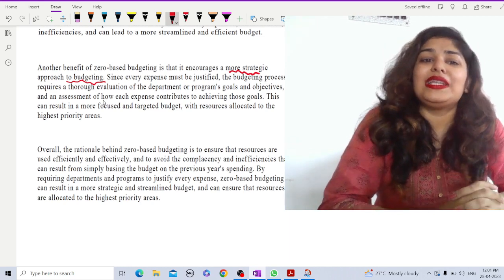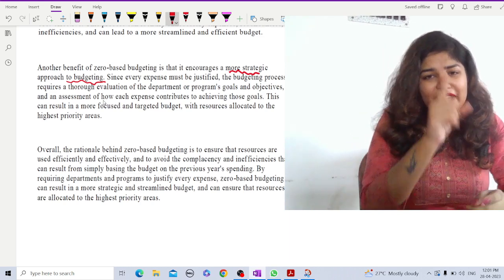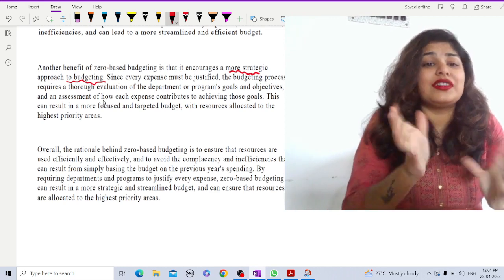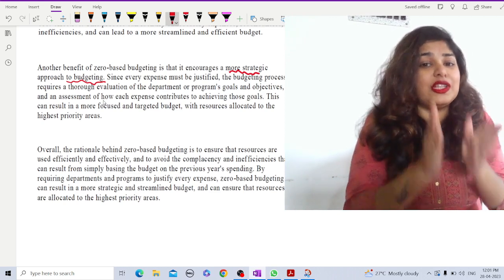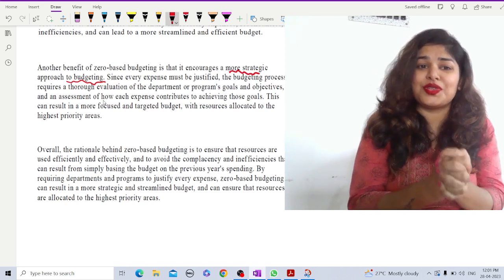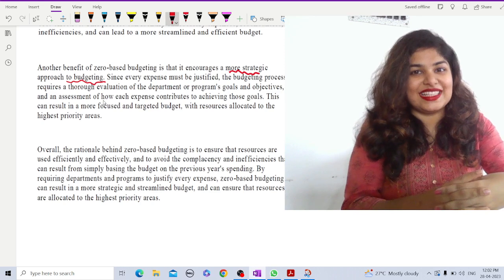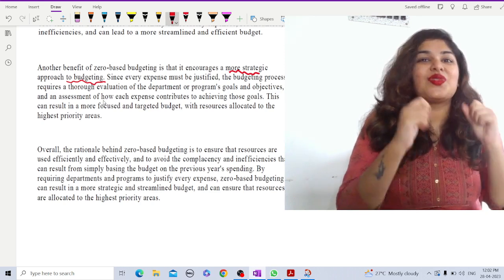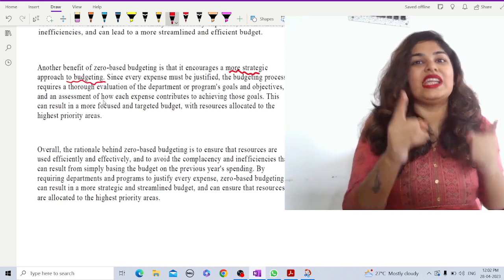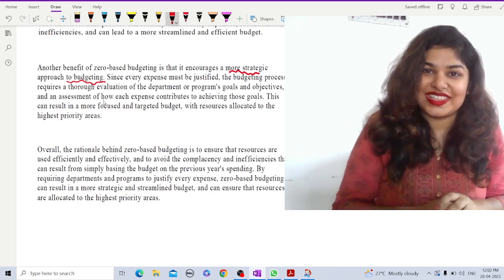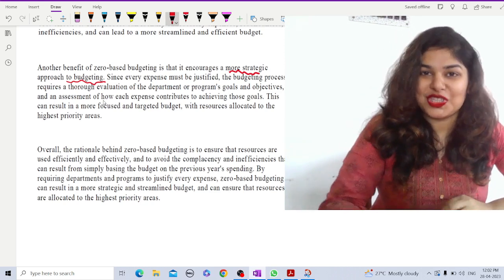By requiring departments and programs to justify every expense, zero based budgeting can result in a more strategic and streamlined budget and can ensure the resources are allocated to the highest priority areas and not wasted. So one of the important allocative functions is also to be noted in this type of budgeting. So that's all for zero based budgeting for all of you.